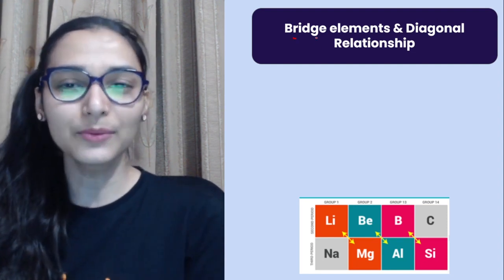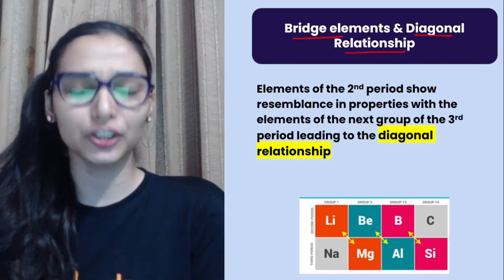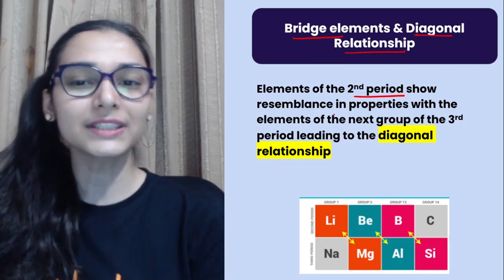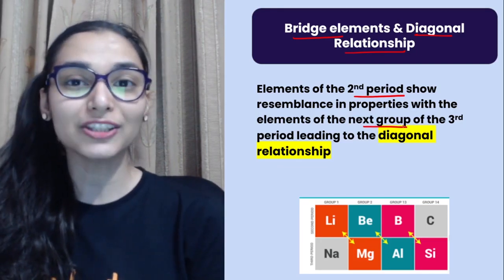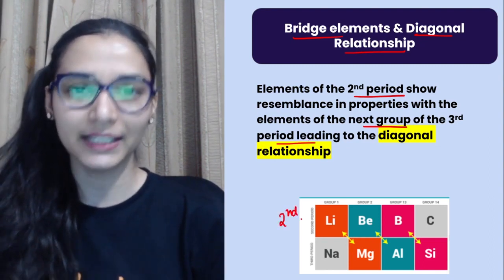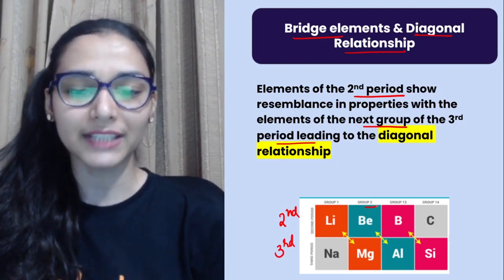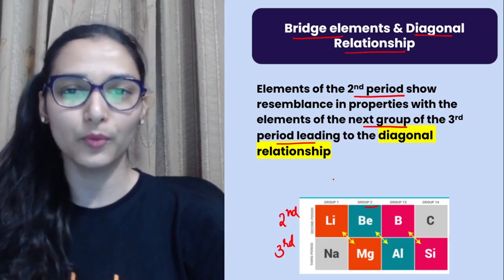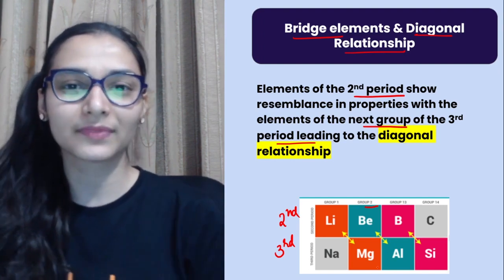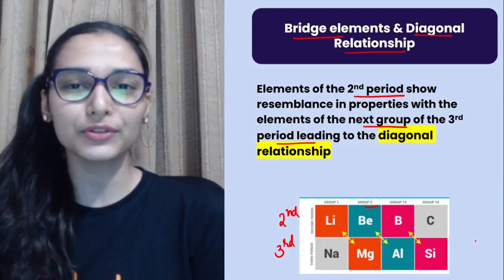Okay, so the next one, bridge elements and the diagonal relationship. This is something you should remember. If you talk about elements of the second period, they show some resemblance in properties with elements of the next group of the third period. Just say this is the second period, lithium, and this is the third period. In the third period I am talking about the second group, and lithium is from group number 1. Now they are showing some resemblance in the properties. Lithium to magnesium, beryllium to aluminium, boron to silicon.